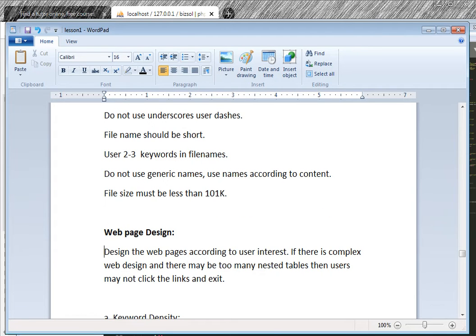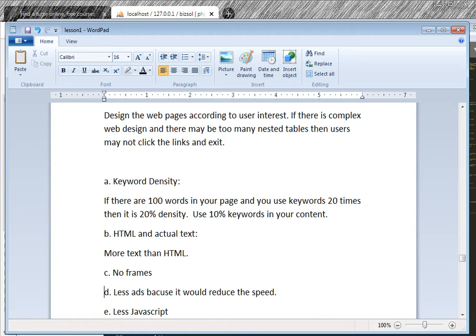Web page design should be according to the user interest. It should not be too complex. There should not be many tables, or nested tables, because that is not helpful to the user. What the user sees is the information. A search engine has difficulty searching the actual content inside the TD in tables, so you should use divs for that. And the user will exit if there is less content.